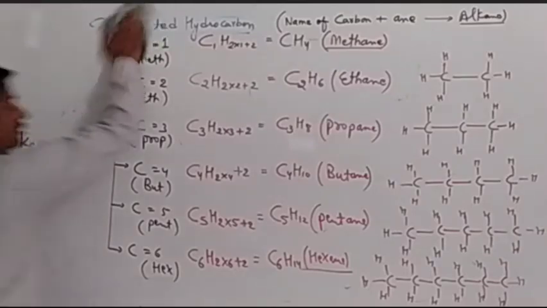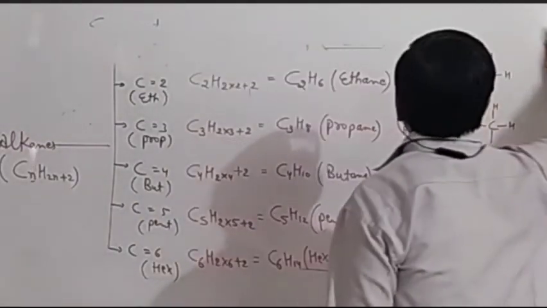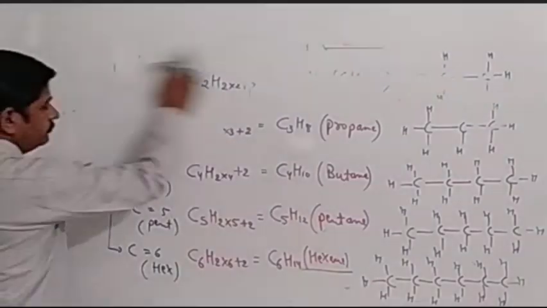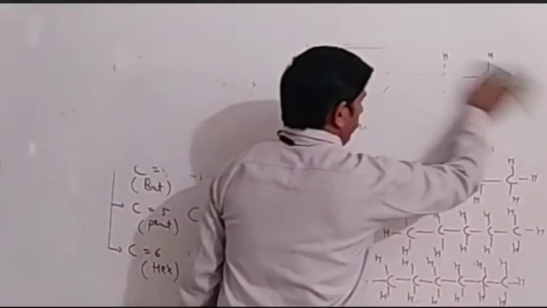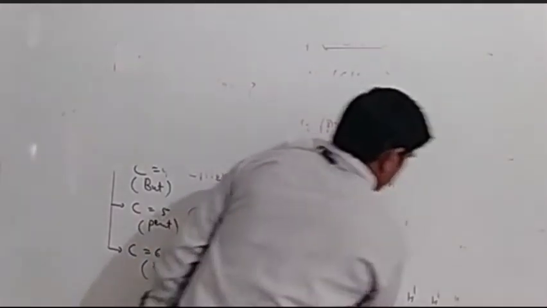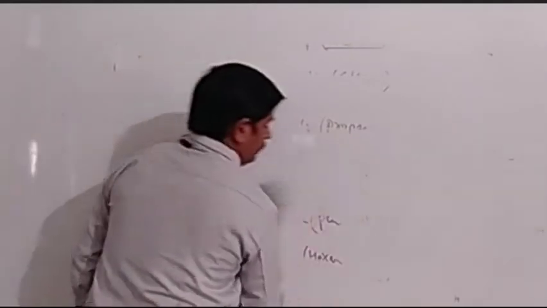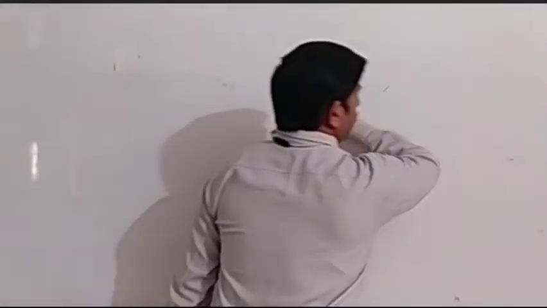Okay, let's consider the next, that is unsaturated hydrocarbon. Now we are discussing unsaturated hydrocarbons.